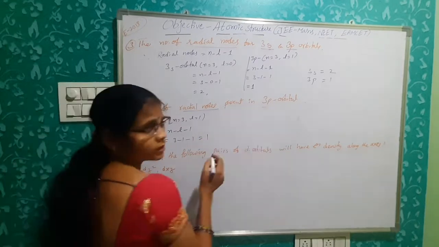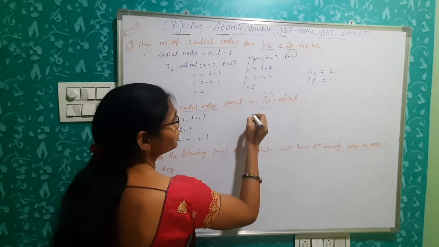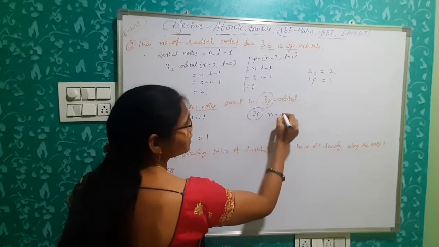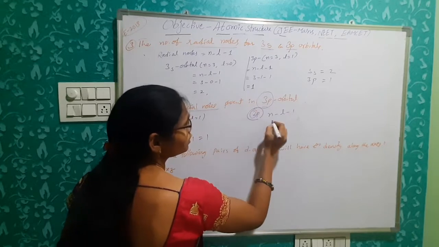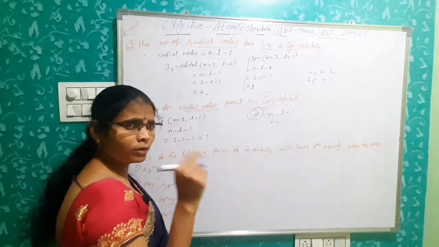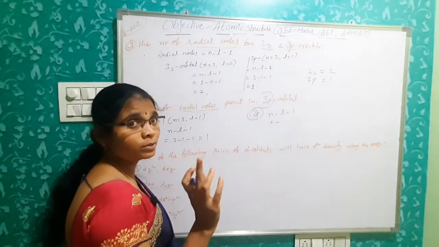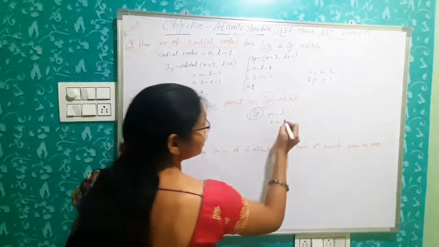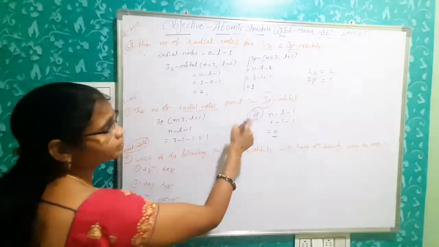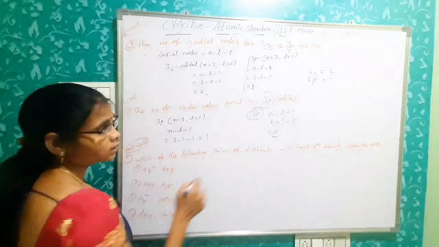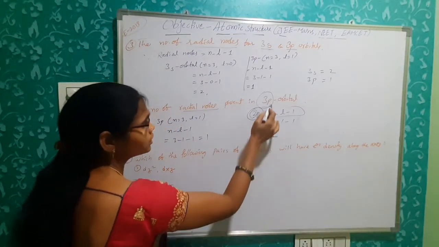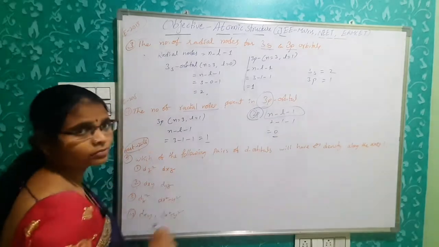1. Suppose instead of 3p, maybe 2p is there. So how to find out? n minus L minus 1, n means how much? 2 minus 1 minus 1. For any p orbital, 2p, 3p, 4p, 5p, 100p, the orbital quantum number is 1. Okay, 1 minus 1, how much? 0. Clear? So listen to me carefully. For 2p orbitals, radial nodes 0, for 3p orbital, radial nodes 1.